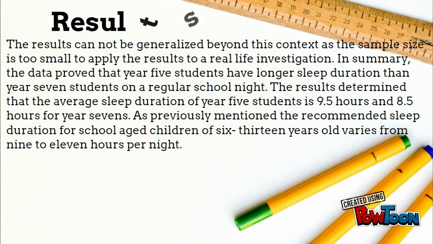The results cannot be generalised beyond this context as the sample size is too small. Further research would be needed. Year 5s get 9.5 hours of sleep per night on average, which is 1 hour more than Year 7s. Some data was cleaned out in both sample sizes as there were obvious errors, creating a limitation.